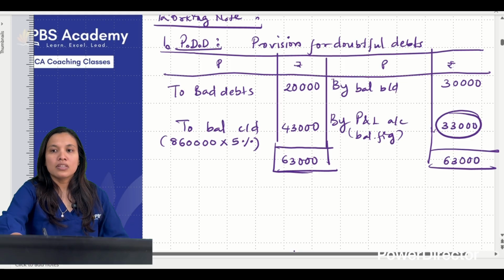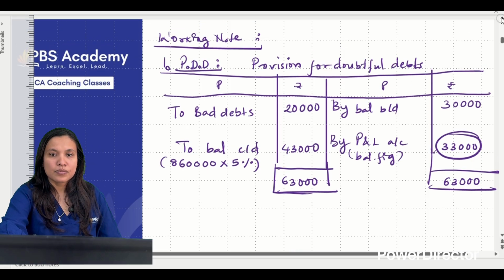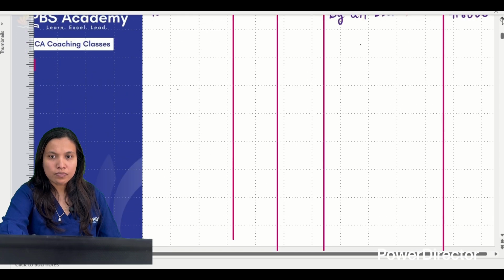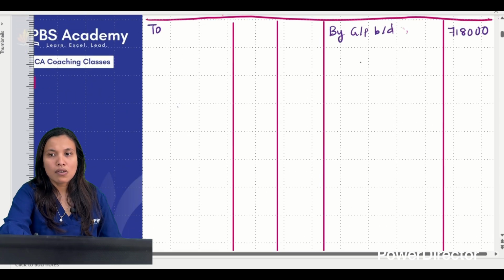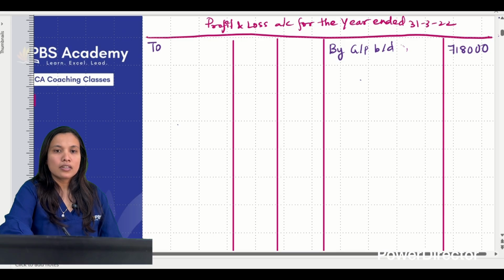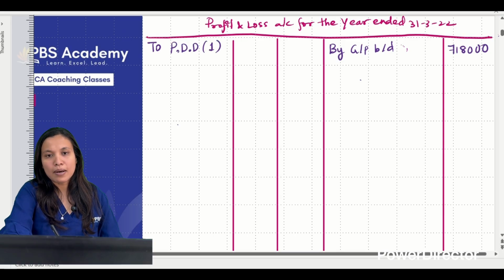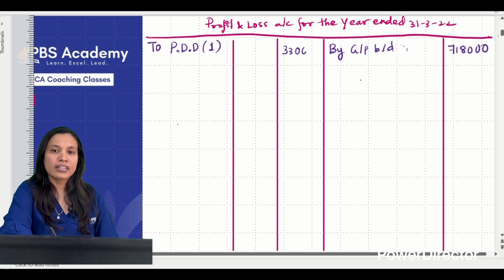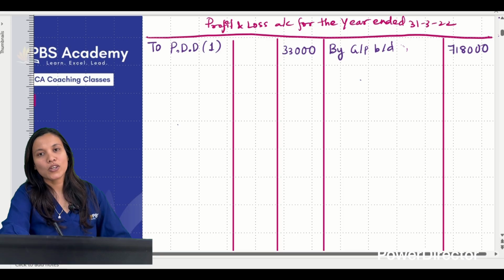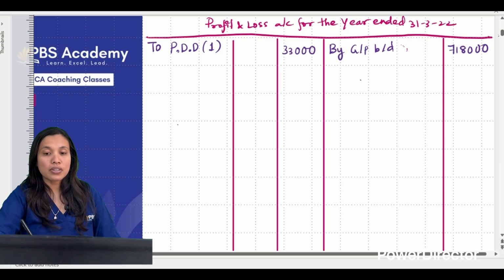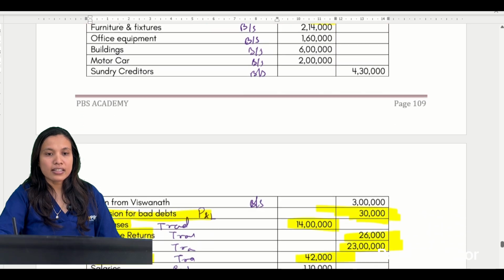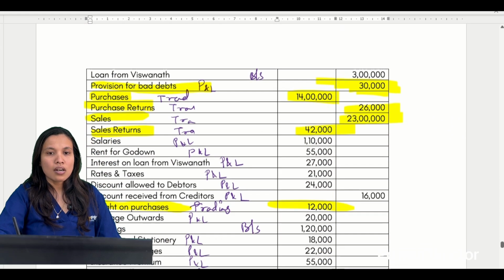Okay. So now we will write it in our problem. Go to the main problem. Write there PDD, provision for doubtful debts completely, right? Working note number 1, we got it as how much? 33,000. By referring to our working note, you have to mention the working note number as well. Okay. First item was PDD. I have taken it. Next, let's move on.